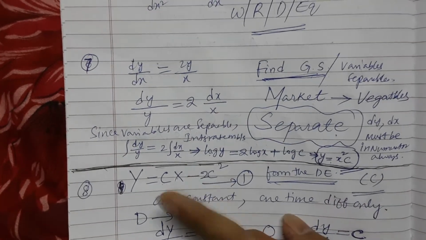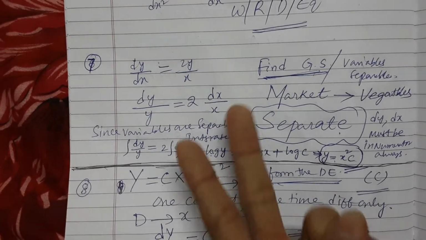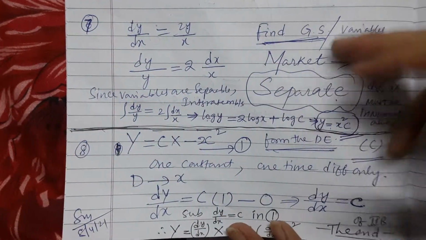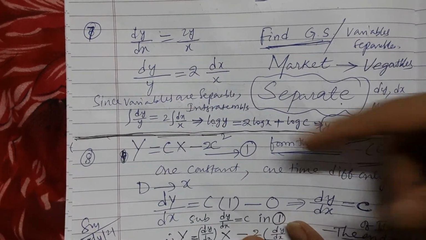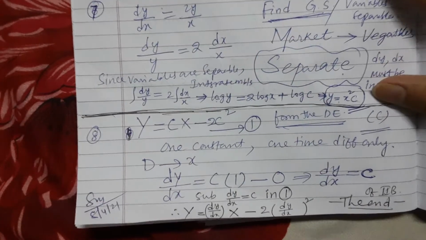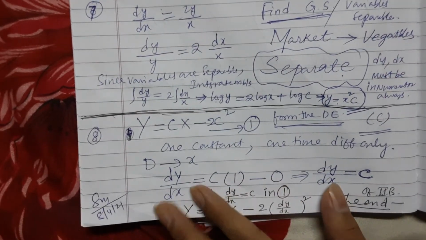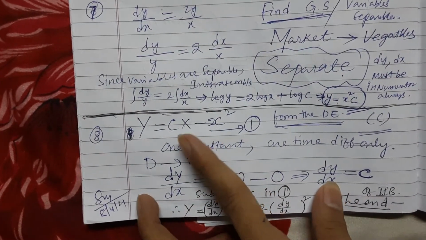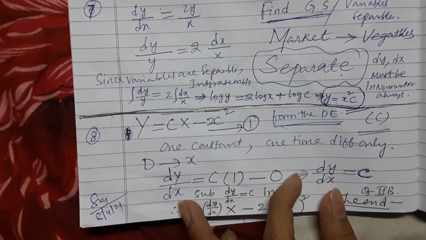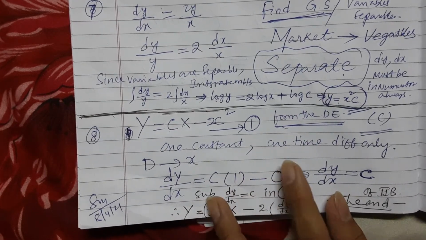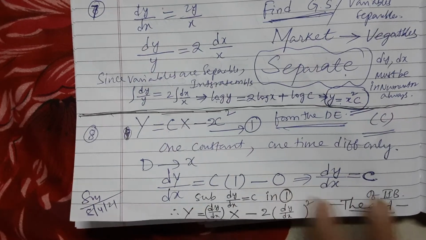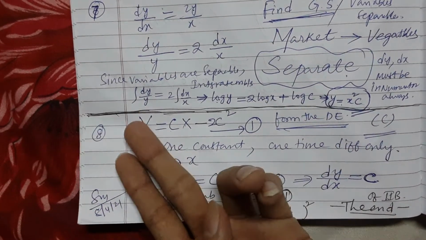Here people by mistake do it 2 times, and the constant will go, so they say correct, I got the answer, but that is a wrong answer. Actually you have to do it only once. So one constant, one time differentiation only. dy by dx, c you take outside, differentiation of x is 1, 2c both constants, differentiation of a constant is 0. So dy by dx is equal to c.